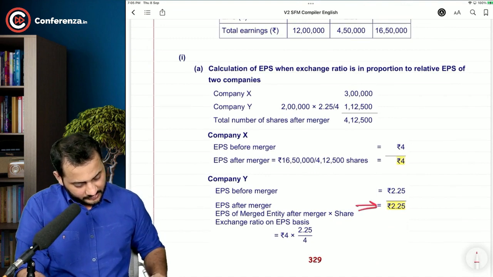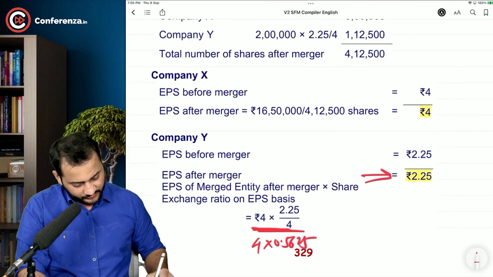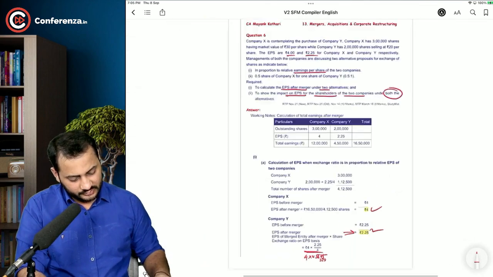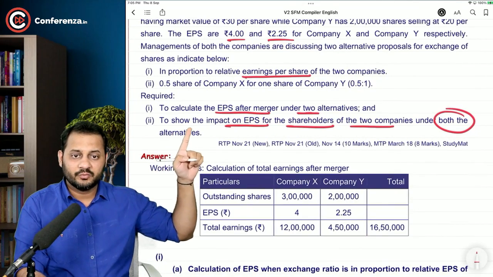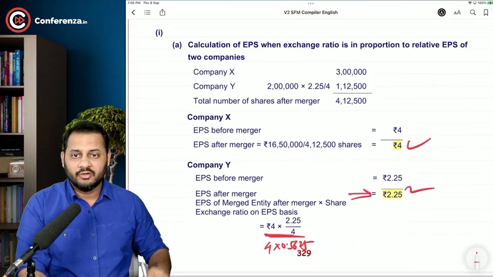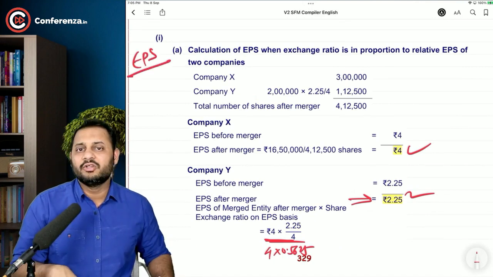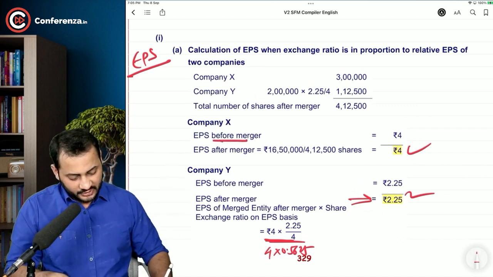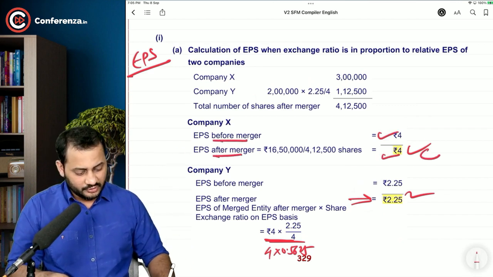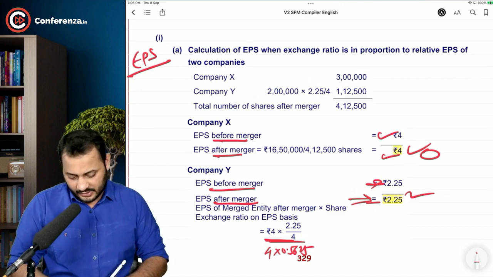See, I told you that it is the same, 4 into 0.5625 for both the shareholders. The EPS is same. So what is the impact on EPS of the shareholders of both the companies? When the basis was EPS, there is no impact on the shareholders of both the companies. Before merger 4, after merger 4, zero impact. Before merger 2.25, after merger also 2.25, no impact.